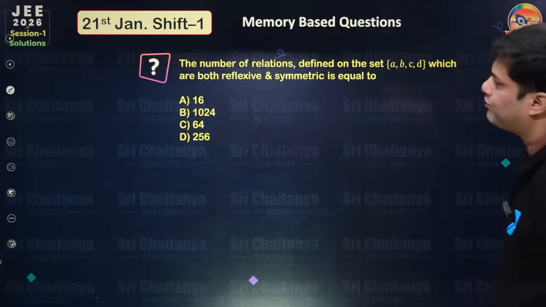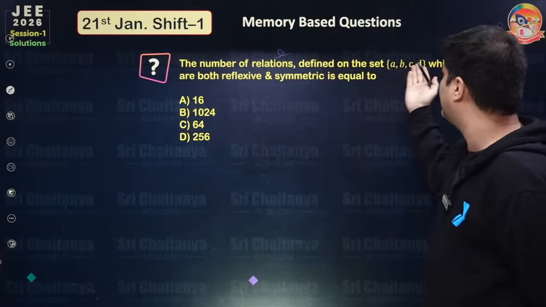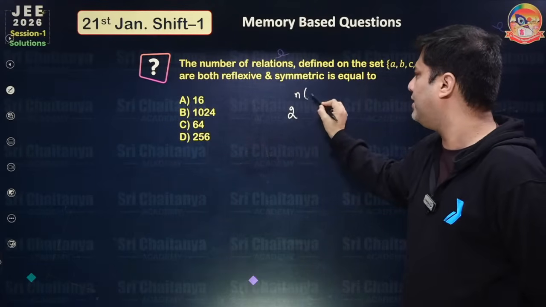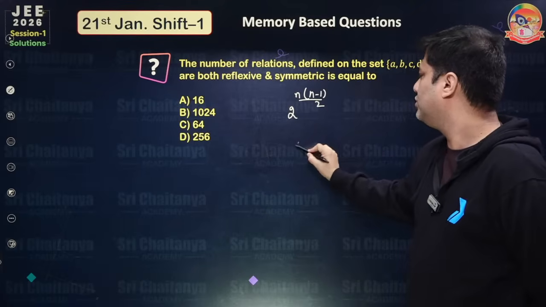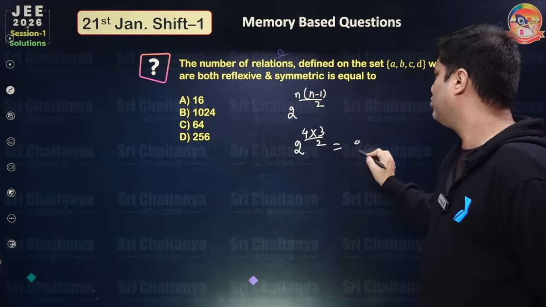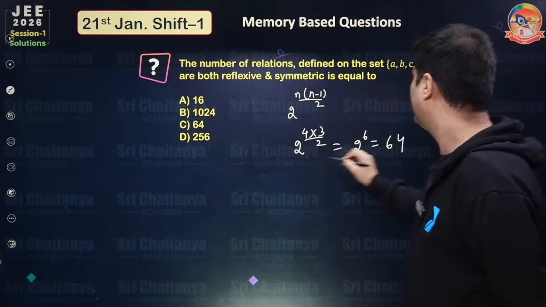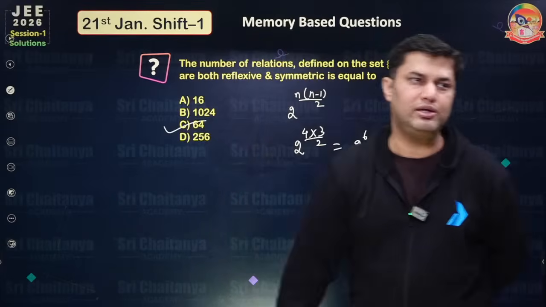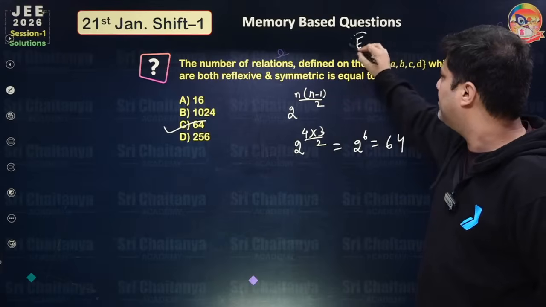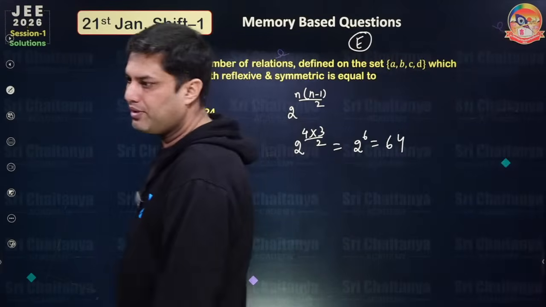The next question is formula based: number of relations on the set {A, B, C, D} which are reflexive and symmetric. So the formula is 2 to the power n(n minus 1)/2. If you put n equal to 4, 4 into 3 by 2 is 6, so 2 to the power 6, that is 64. Yes, 64 is absolutely the right answer. So this question was again a very simple and easy problem.